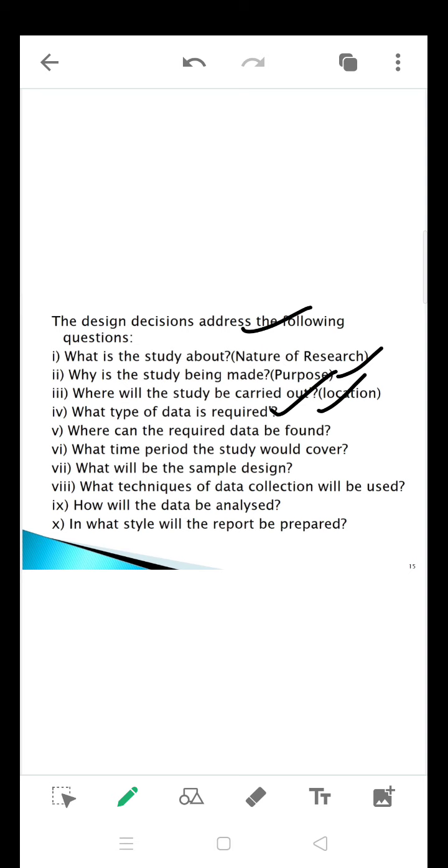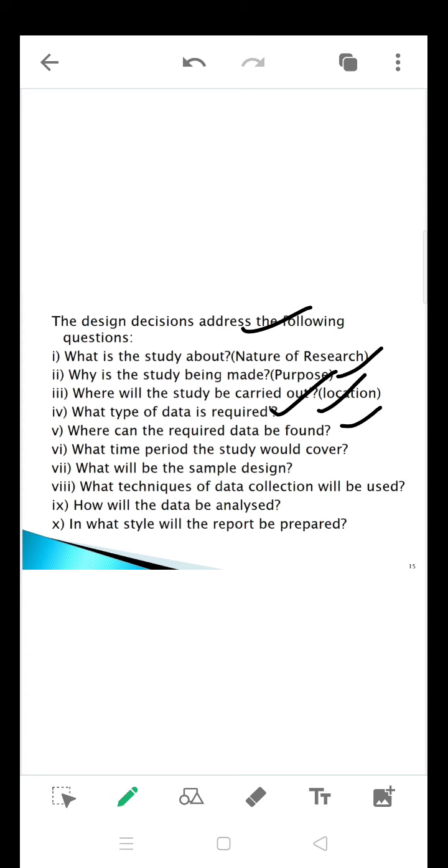And next is, where can the required data be found? You need to have a vision of where exactly the data can be collected, because the respondents are scattered. The respondent will not come to the researcher's doorstep to provide data. The researcher needs to go in search of a respondent who is relevant to give an answer for the particular selected topic. So he is going to ensure where he can collect the relevant data, and he is going to mention the address in the research design.